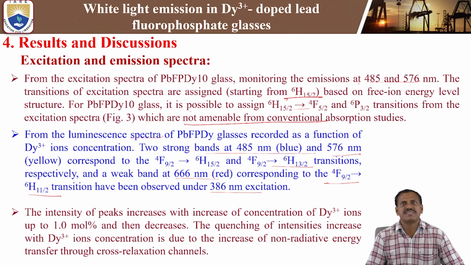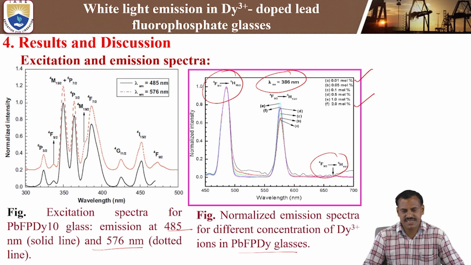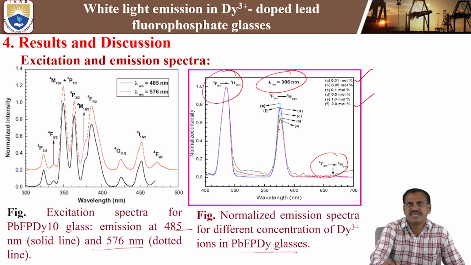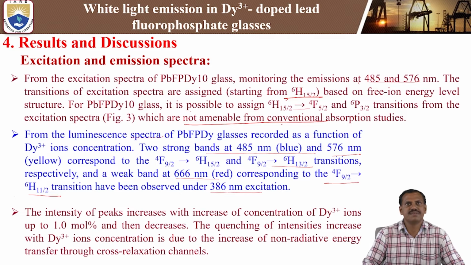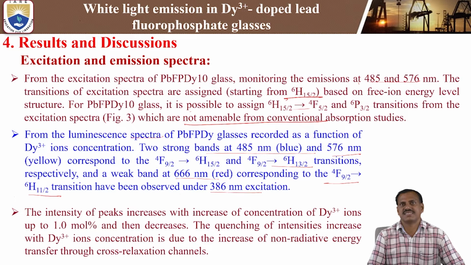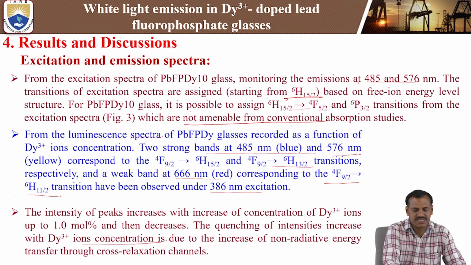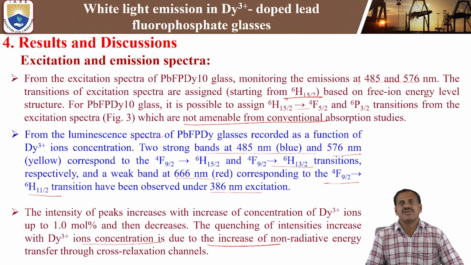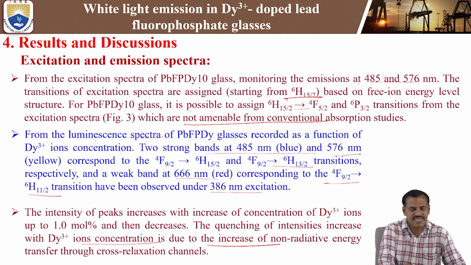The intensity of the peaks increases with increasing concentration. See here, as the concentration increases, the peak intensity increases, and then quenching of intensity occurs. That means the concentration of dysprosium ions up to 1 mole percent increases the intensity and then it decreases. The decrease shows the quenching of intensity with increasing dysprosium 3+ ion concentration, which is due to non-radiative energy transfer through cross relaxation channels.